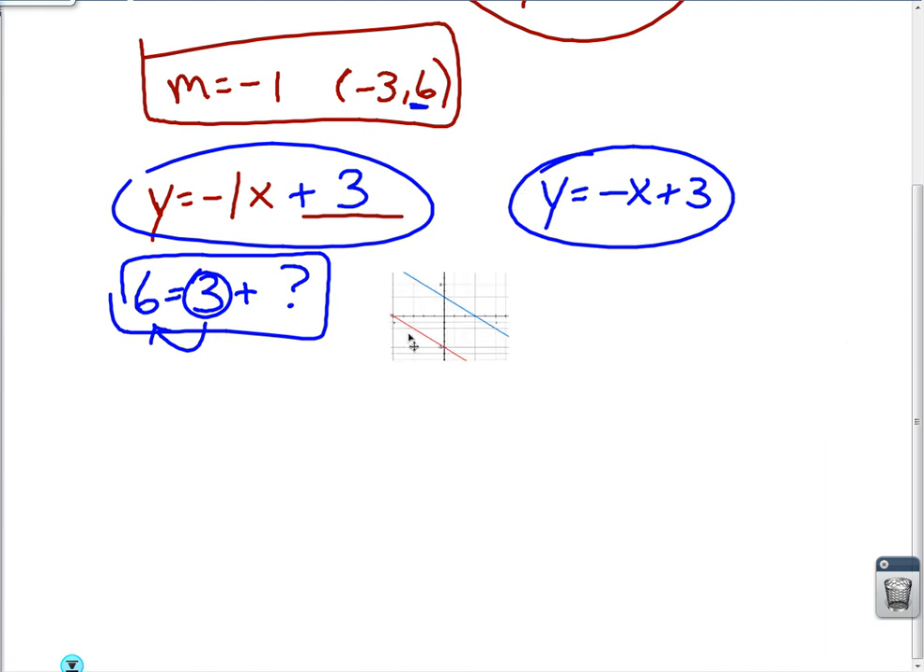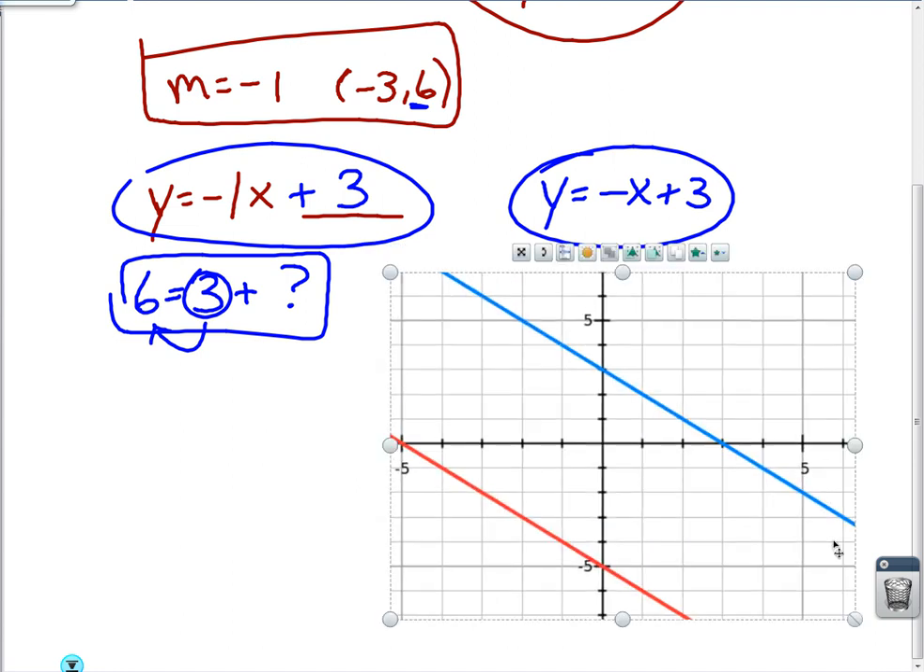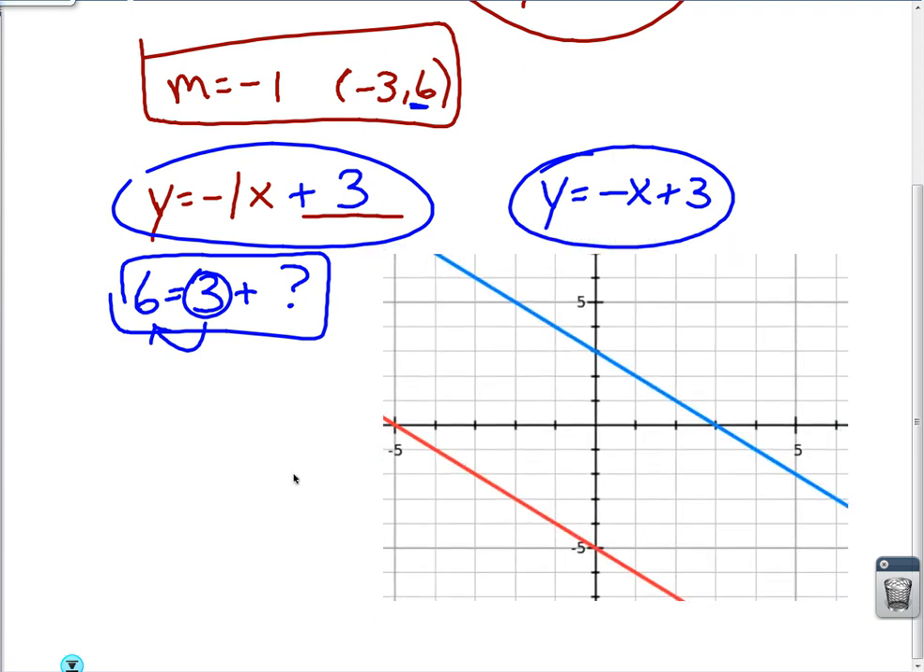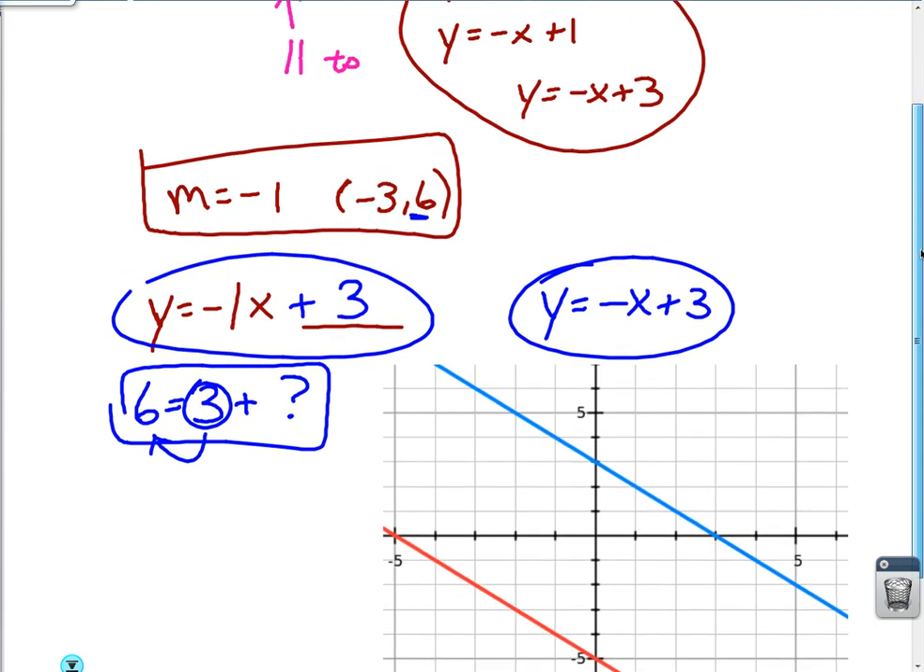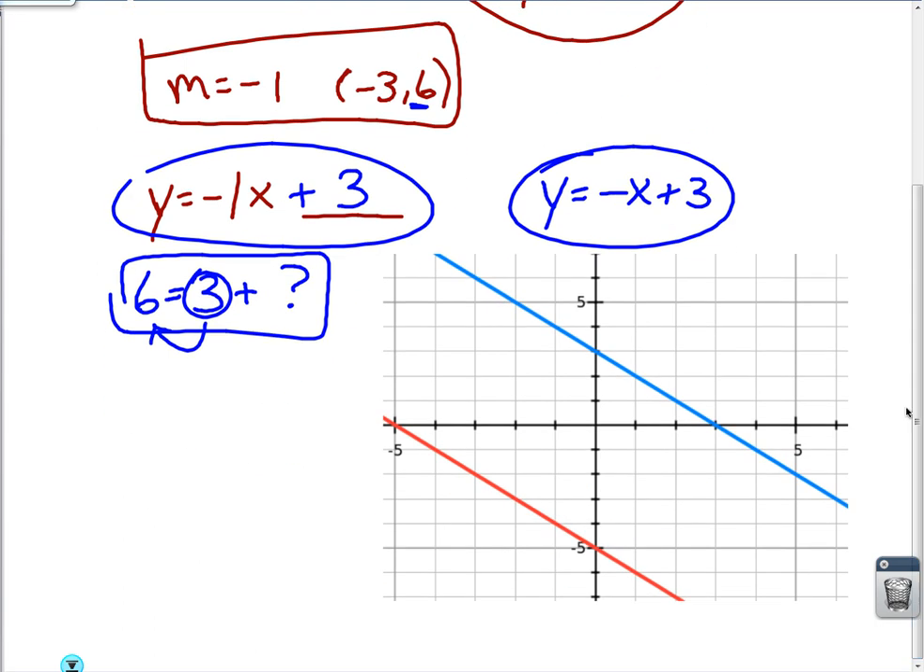Let's check. I actually graphed it beforehand so you can see this. I was looking for a line parallel to this one that passes through (-3, 6). And I found that y equals -x plus 3 fits that. Is that true? Yeah. y equals -x plus 3, which is right here, is parallel because they have the same slopes, and it passes through the point (-3, 6). It does check out.